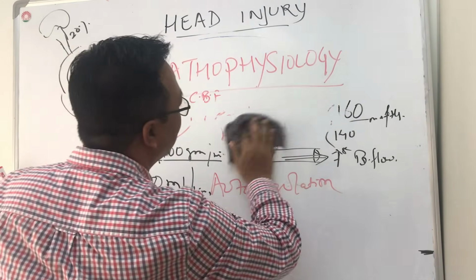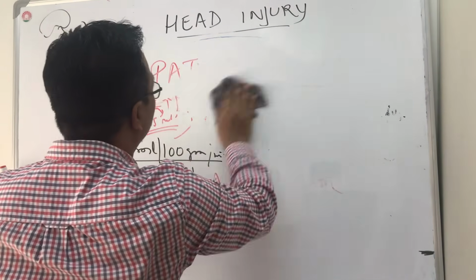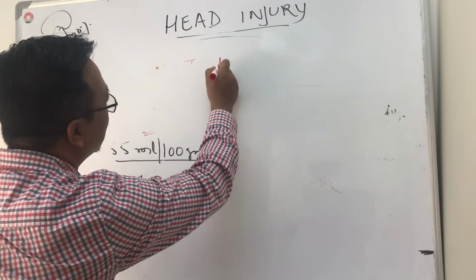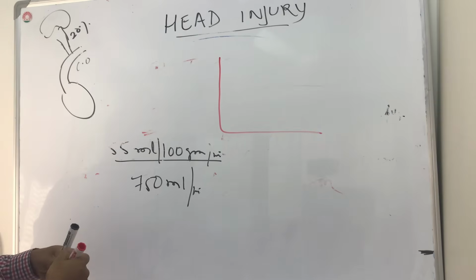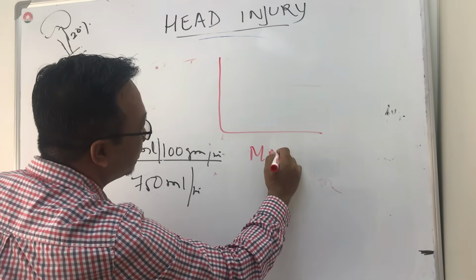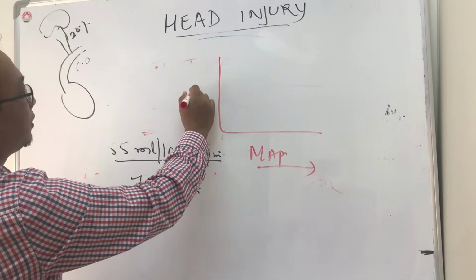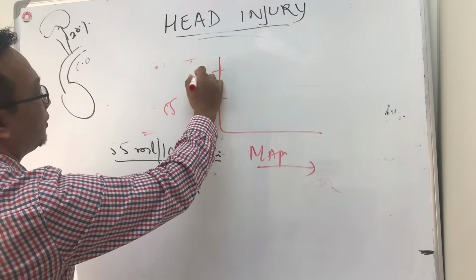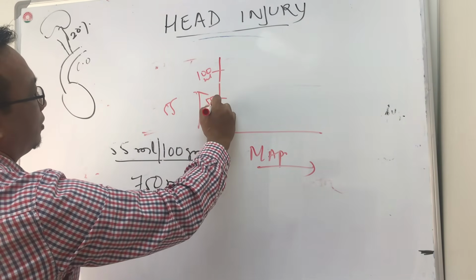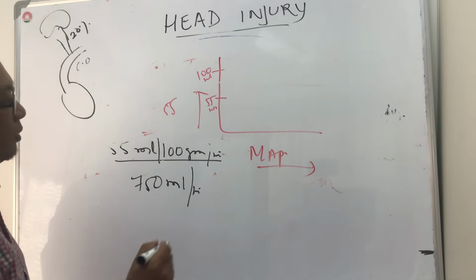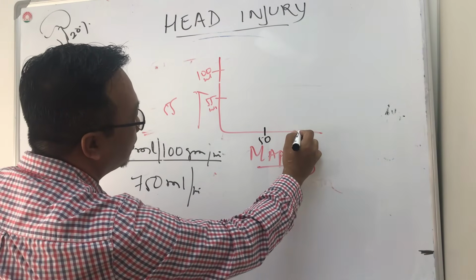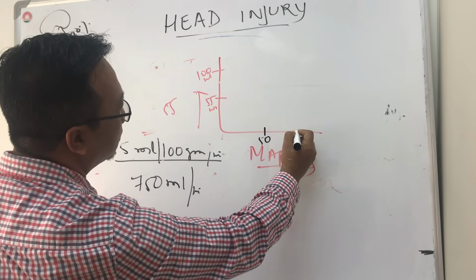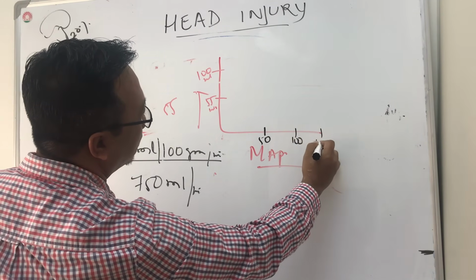Okay, so let me explain in more detail here. This is the mean arterial pressure on this side, and this is the blood volume. So let's say this is 55 and this is 100 ml. Let's say this is 50 mean arterial pressure, and 100, 150.